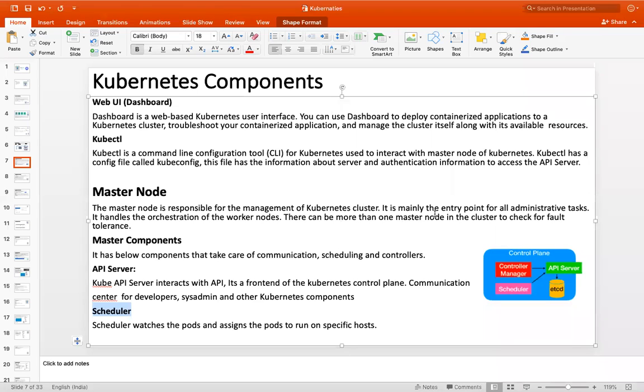There can be more than one master node in the cluster to achieve fault tolerance in the master. We can have more than one master in Kubernetes to achieve high availability in the masters. So each master machine will have this API server, scheduler, controller manager, and etcd.